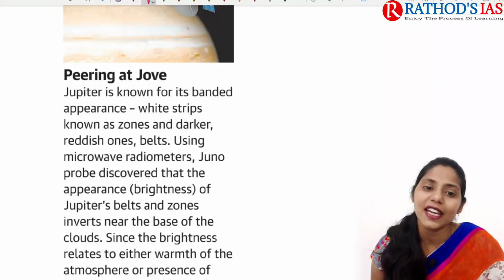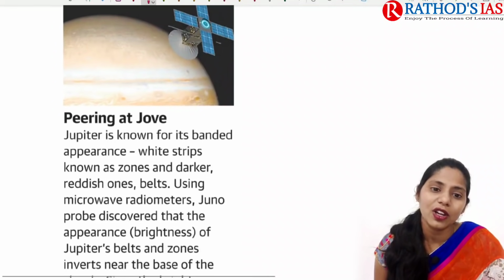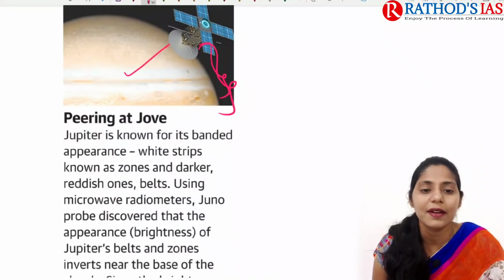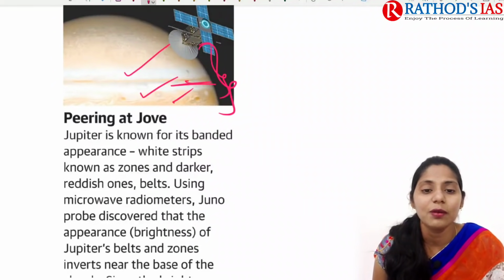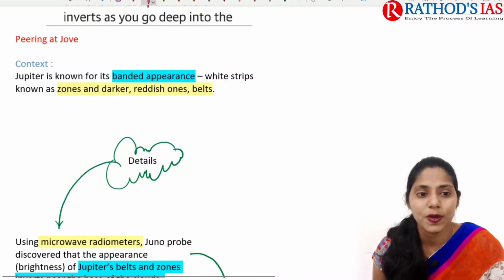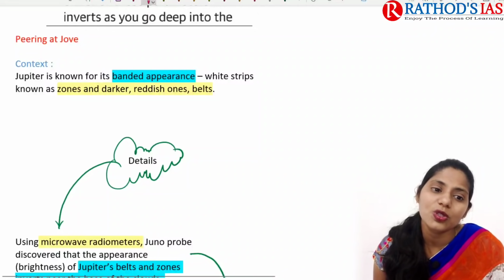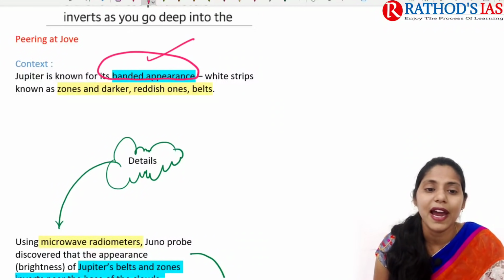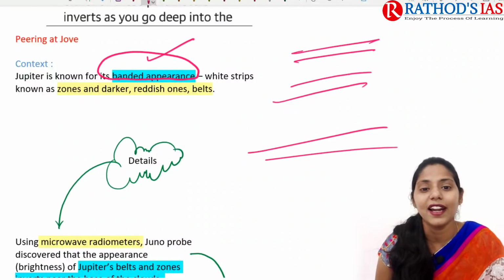Title says peering at Jove. This article mainly talks about different bands that are present on the surface of the equator. Here you can see a light band, here you can see a dark band, and in between you can see a dark band. This article is mainly talking about Jupiter. Jupiter is known for its banded appearance. So we have dark band, light band, dark band, light band, like that.